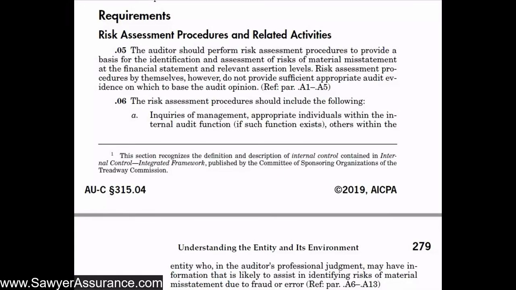All right, in this video, we're continuing our discussion of AUC Section 315 for understanding the entity and its environment and assessing the risk of material misstatement. So this video will be our first one diving into the requirements of this AUC section, and the first requirement is related to risk assessment procedures and related activities.